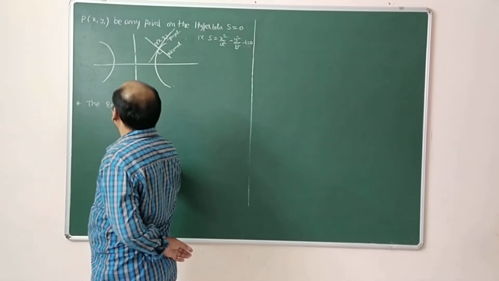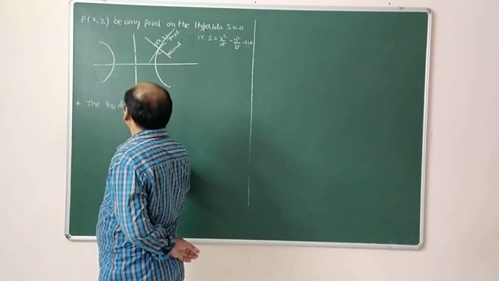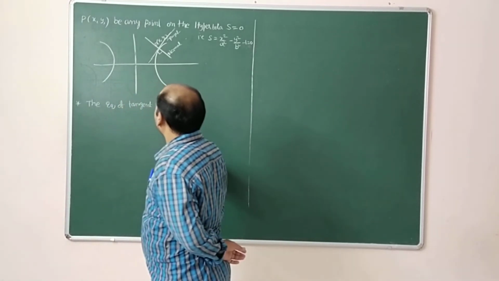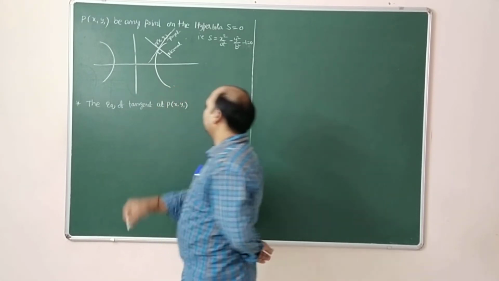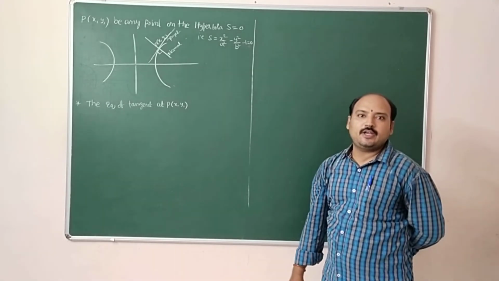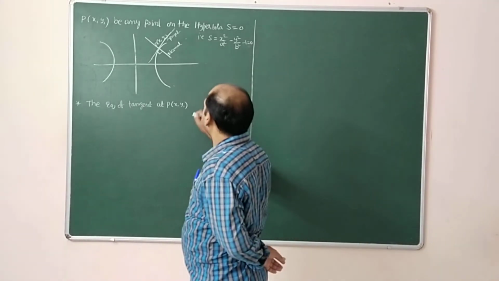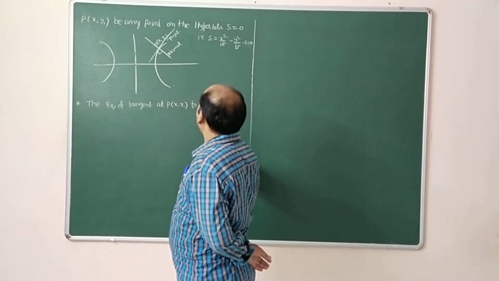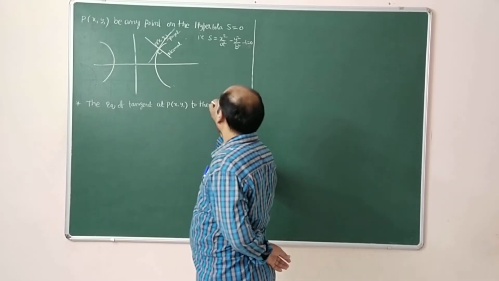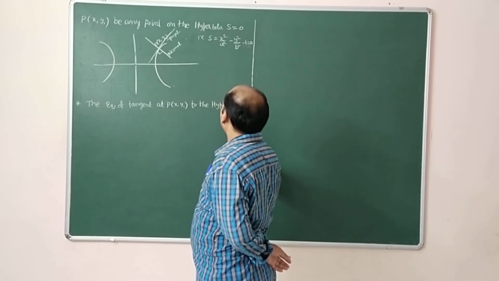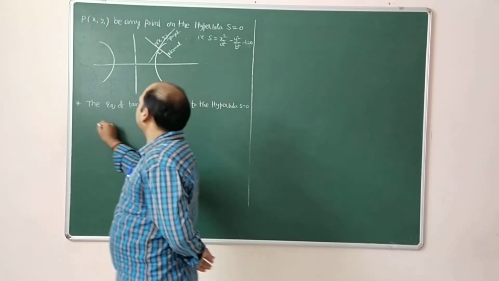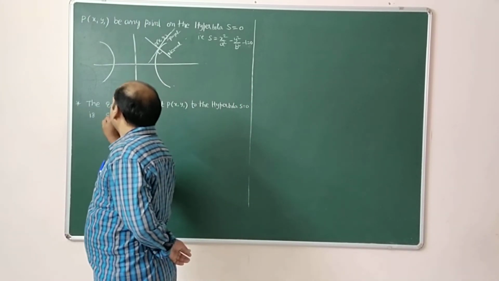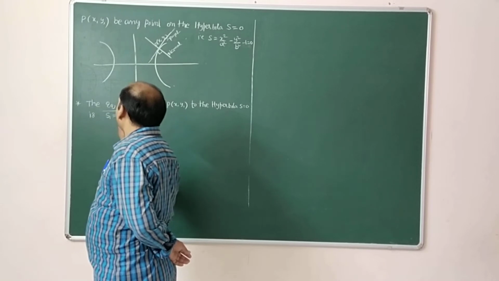The equation of tangent at P of x1, y1 to the hyperbola S is equal to 0 is S1 equal to 0.